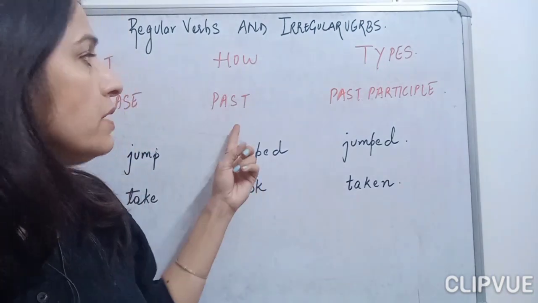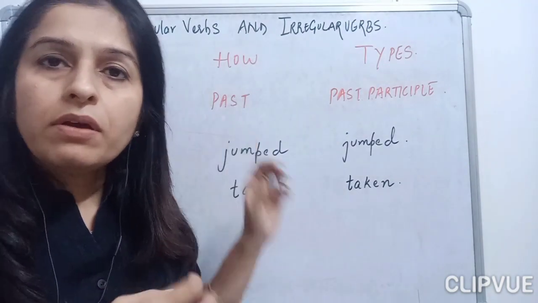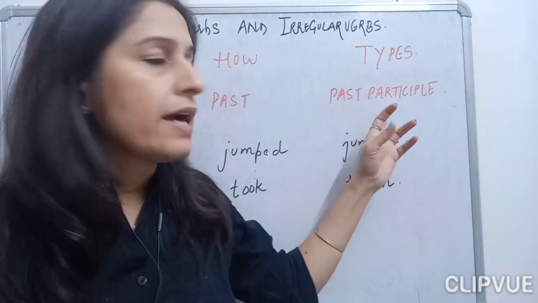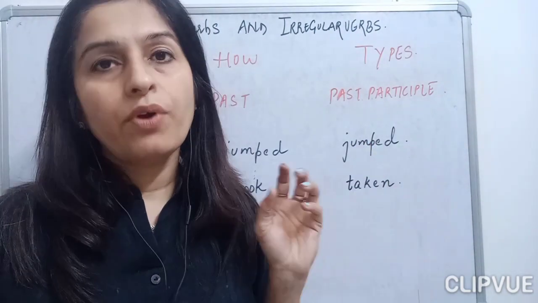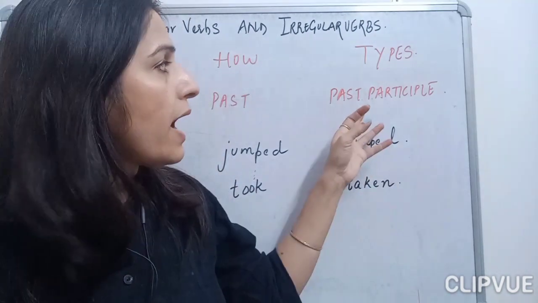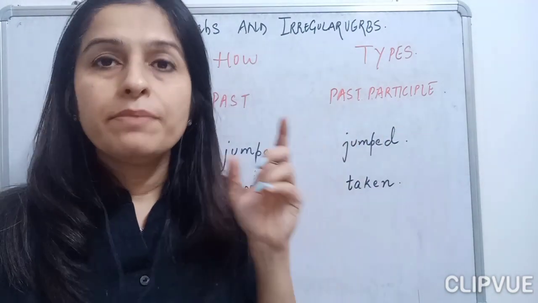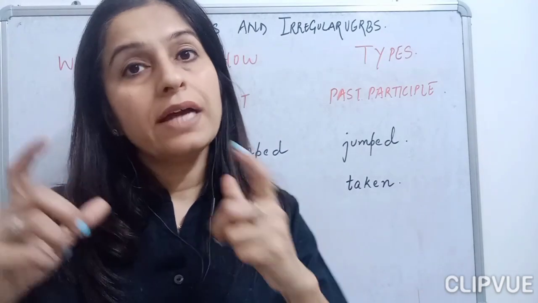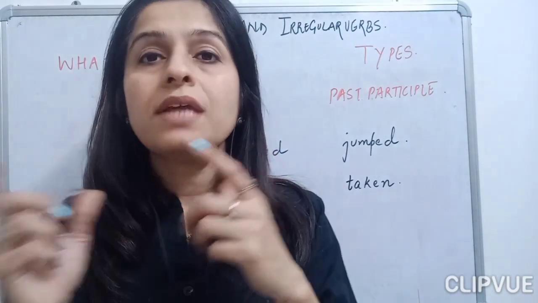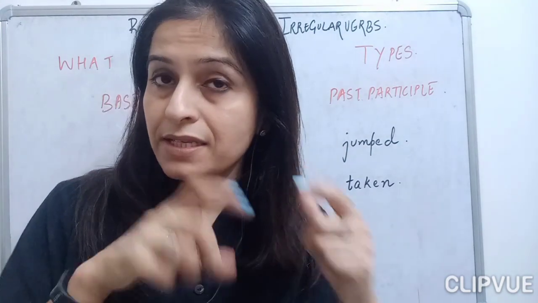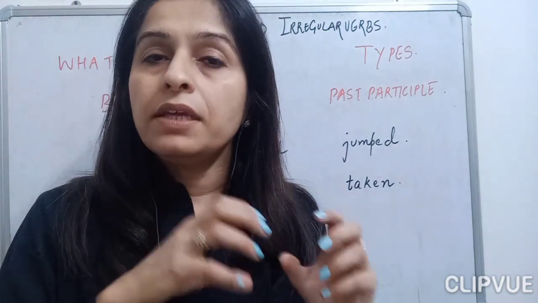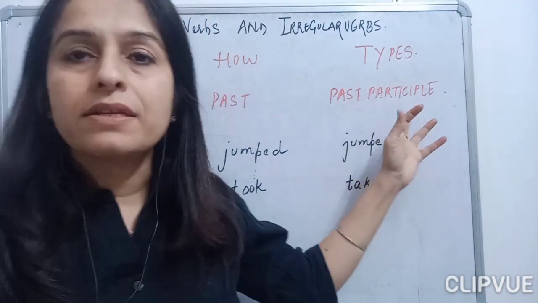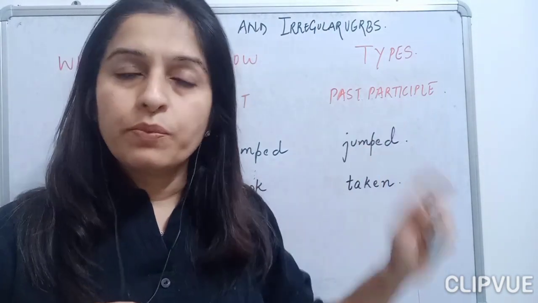Here the verb took is showing my past tense. If I say he has taken the book from the bookstore, so has taken becomes my past participle, which indicates the action that has started in the past and is still going on in the present. So that is called the past participle form of the verb.